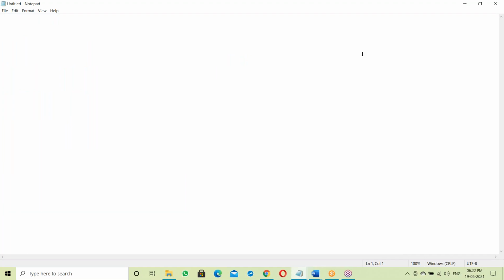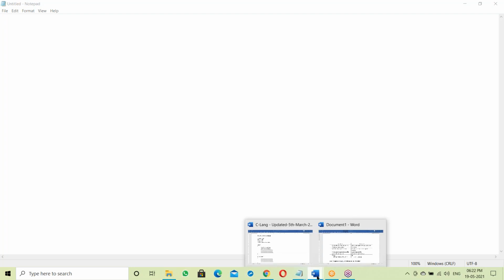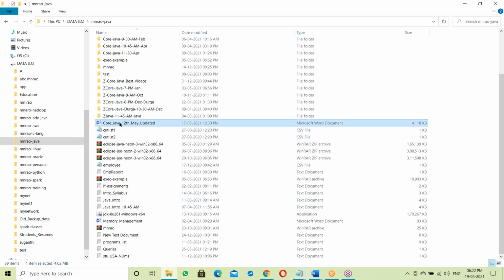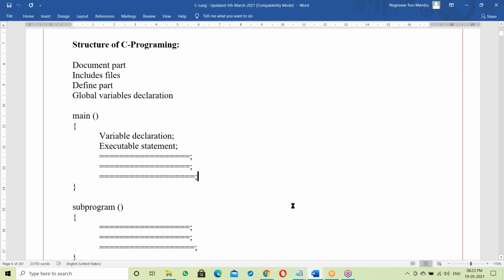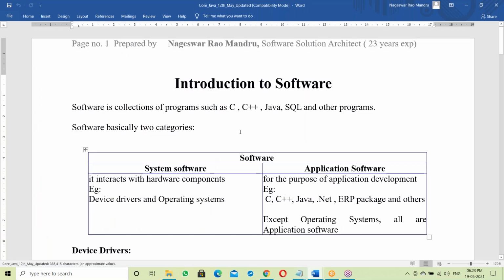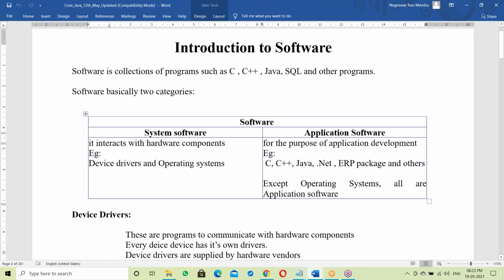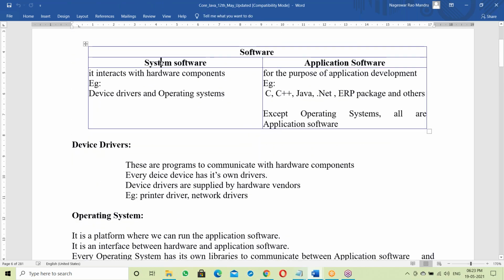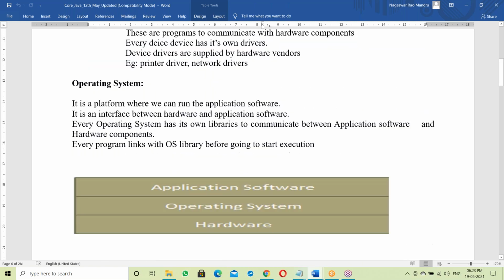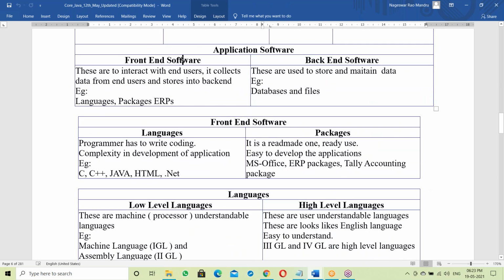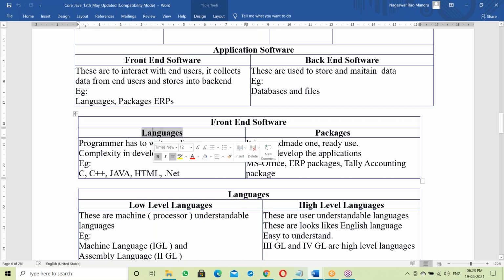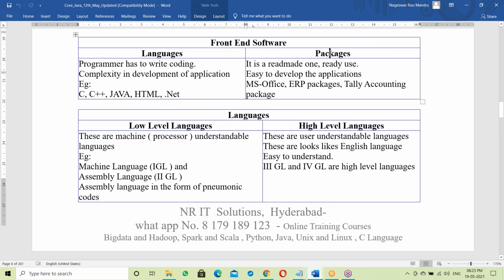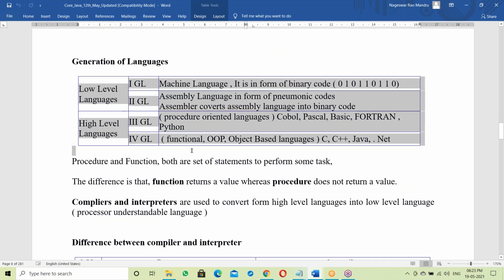Before going to Java, there are some basics. Let me open the Java documents, your class documents. There are some basics like what is OS, what is system software, what is application software, what is front end, what is back end, what is language, what is package, different generations of languages.